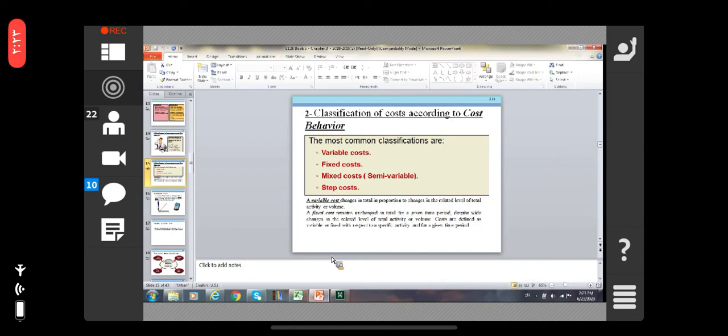Such as the rent, if you are paying the rent of your office, it will remain the same, right? Whether your activities are high or low, whether you are doing 100 millions of business or 10 millions of business, unchanged in total for a given period of time.